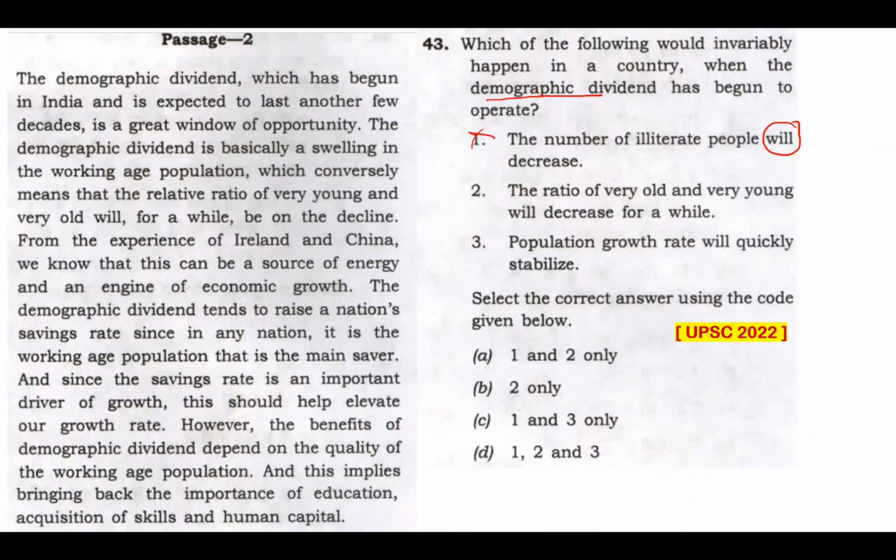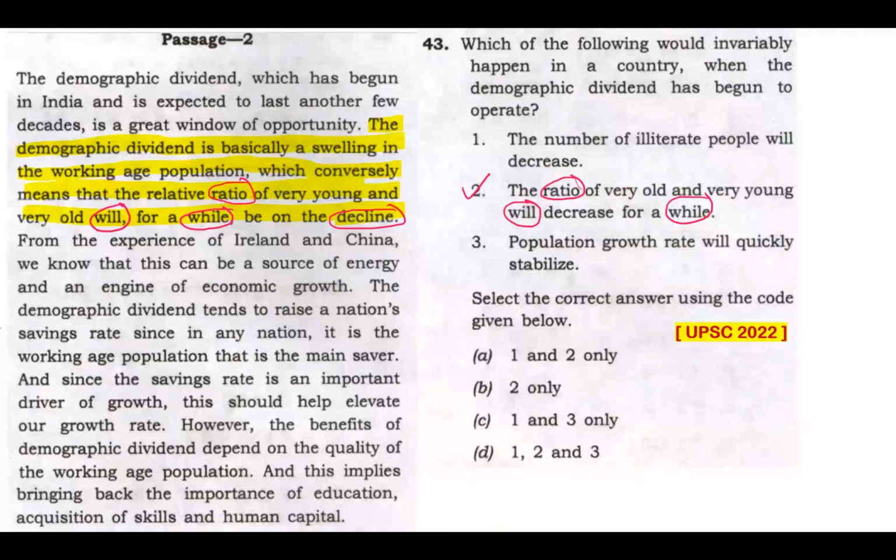So statement 1 is an easy elimination. And when statement 1 is eliminated, looking at the options, I can easily eliminate option A, I can easily eliminate option C, I can easily eliminate option D. And option B is my answer. But let me throw some light on the other statements as well. Statement 2 is an easy pick from this passage. It's directly mentioned in this passage.